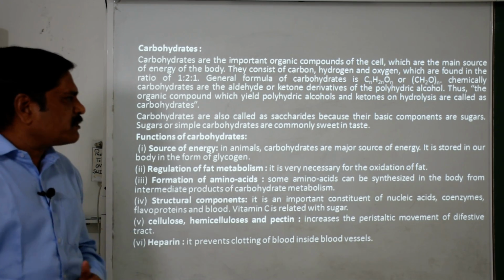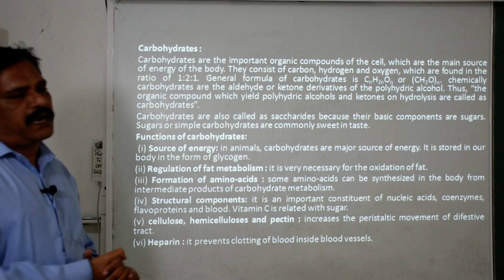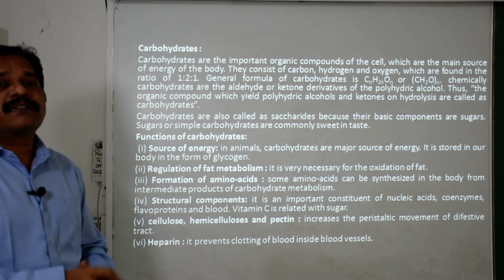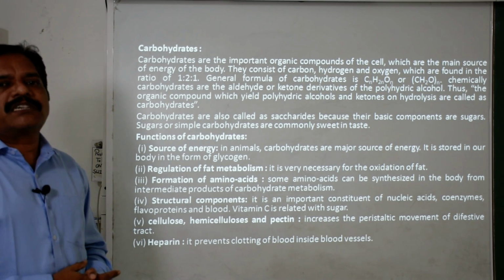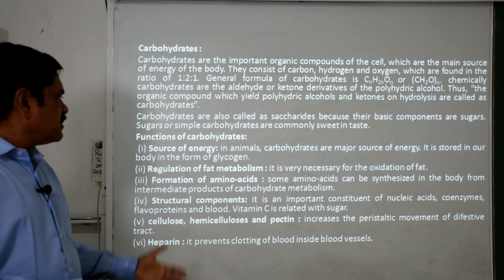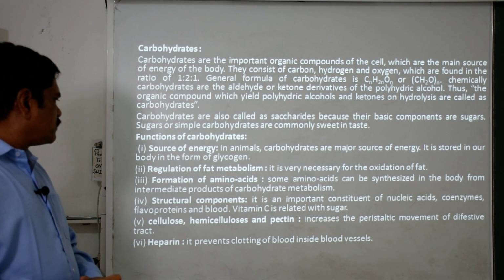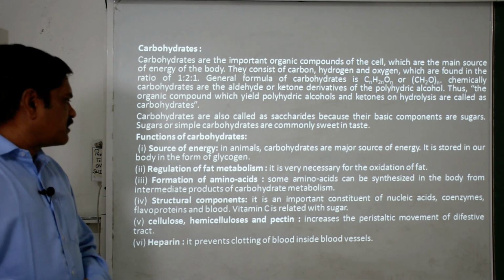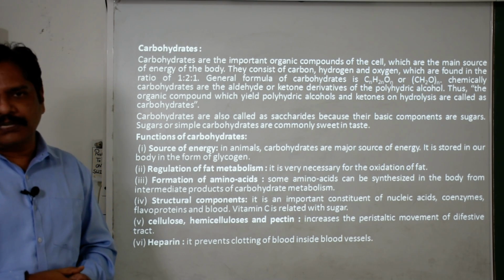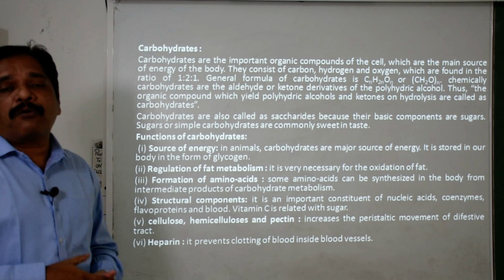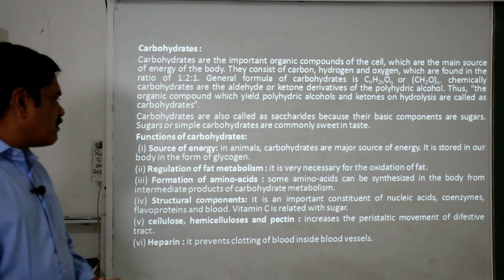Like that, this amino acid is synthesized by the body from the intermediate products of carbohydrate metabolism. It is not directly produced finally; it is produced as an interaction of these metabolites. Then the structural components: if you observe nucleic acid, coenzymes, flavoproteins and blood, vitamin C, these are all related with sugar. That means carbohydrates are the basic components of these compounds.